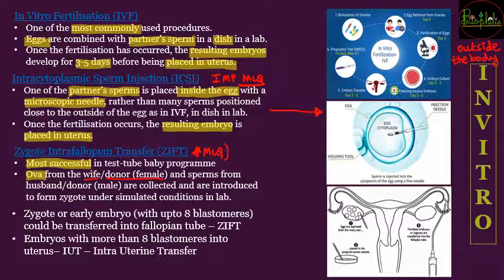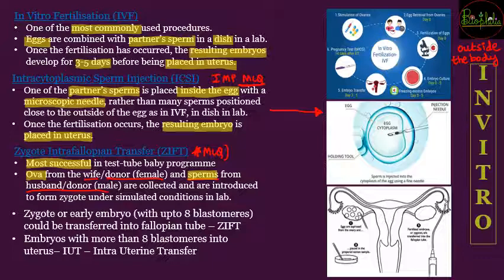So if the infertile female is not able to produce ova, that is, if it is an anovulation or oligo-ovulation case, then in that condition ZIFT can be suitable, wherein either the female donor or the wife is going to provide the female gamete, the ova, and the sperms are going to be collected either from the husband or the male donor. So similarly, donors can be available for both males and females.